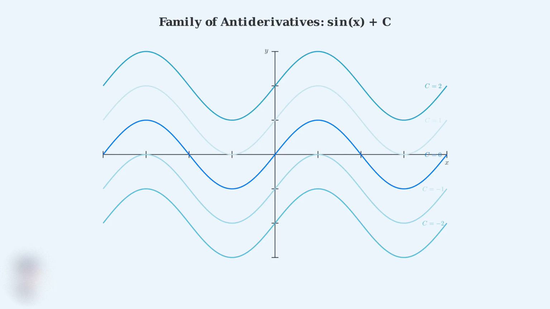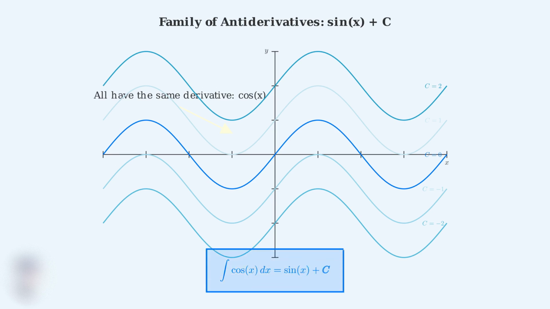Notice how all curves have the same shape. They're just shifted vertically by the constant amount. This is the key insight. All these curves are antiderivatives of cosine x because they all have the same derivative. When you differentiate any of these curves, you get cosine x. The constant c simply shifts the entire curve up or down without changing its shape or slope.